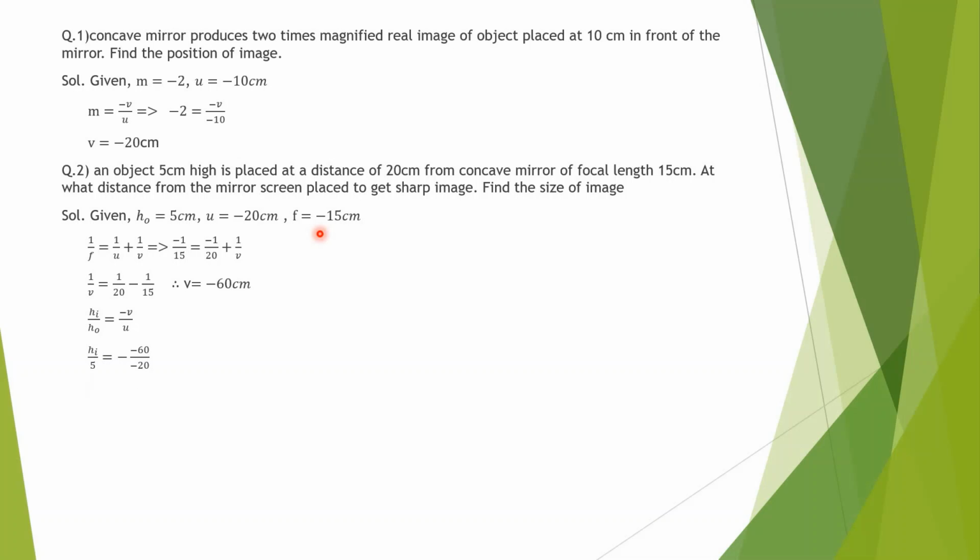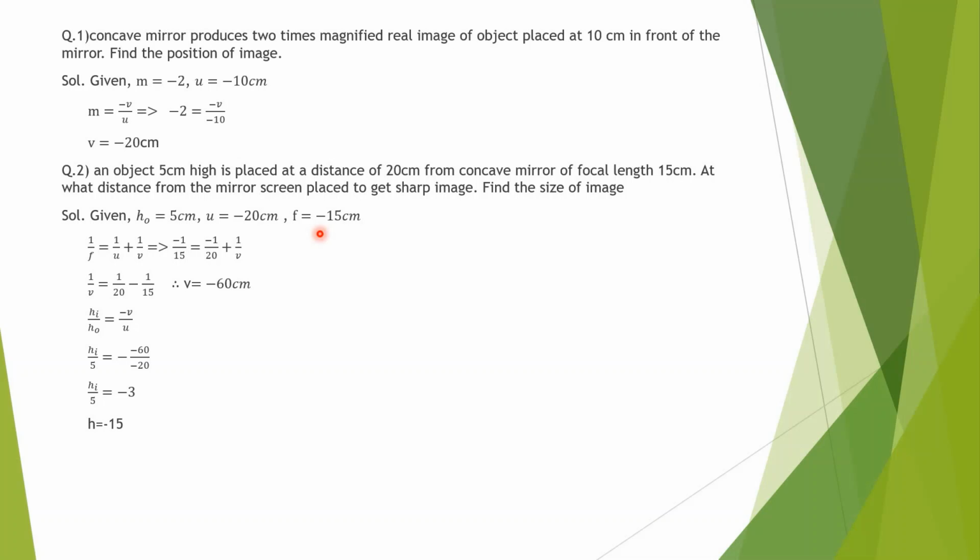On putting values, hi as it is, height of object is 5, minus sign as it is, value of v is minus 60, value of u is minus 20, minus and minus will cancel, hi upon 5, 5 goes to the other side, hi equals minus 15. Height of image is 15 centimeter and the minus sign indicates that it is inverted.